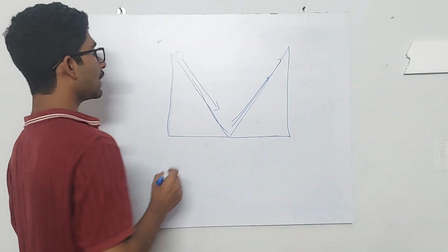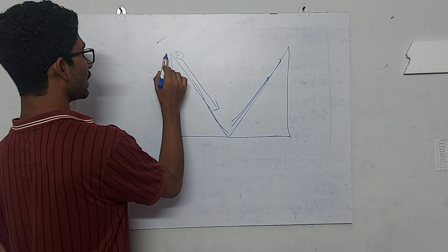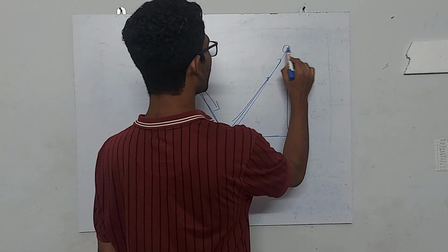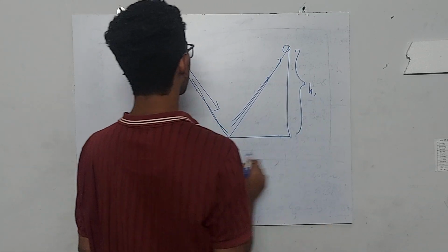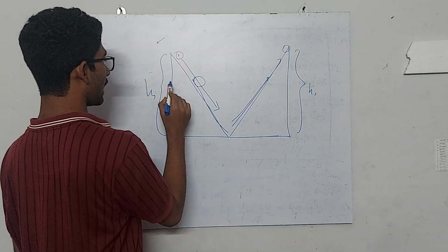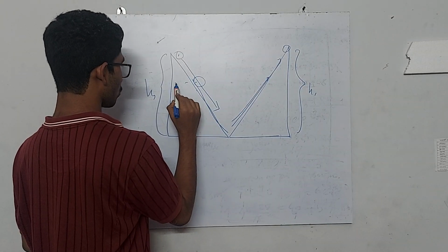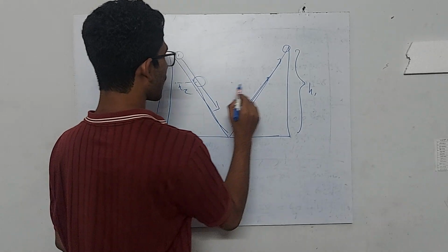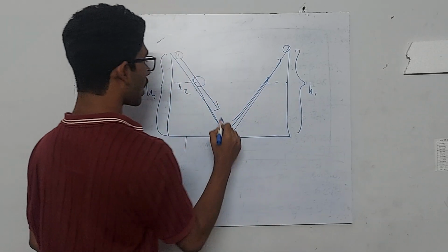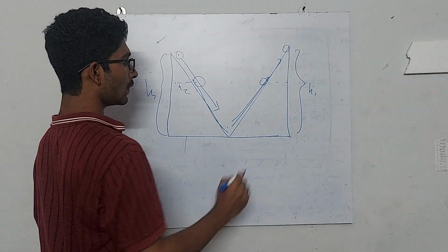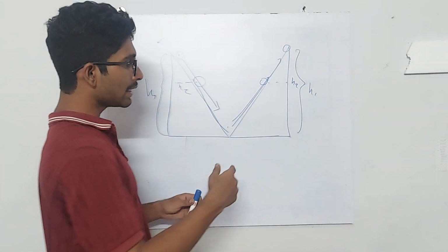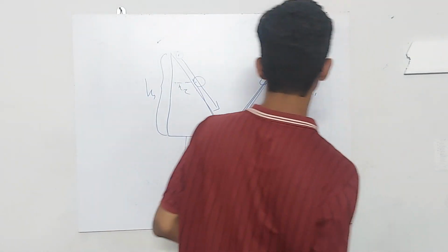So Galileo said that if you drop the ball from this height, assume that from the ground the height is h1, here also the ball will reach the same height h1. Now if you drop the ball from this particular height, which corresponds to h2, correspondingly here, the ball will come down and reach the same height, h2. Okay, so this is what Galileo said. Now let's do a different version of this experiment.